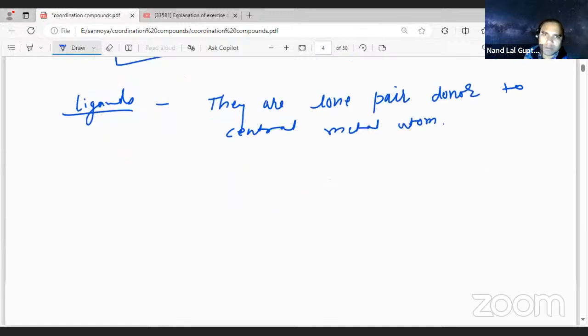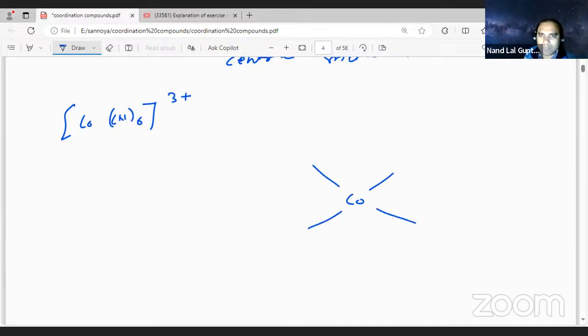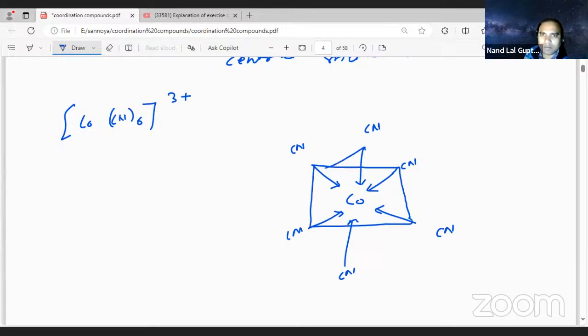Now, suppose we have [Cu(CN)6]3+. Each CN transfers a lone pair of electrons to the metal.